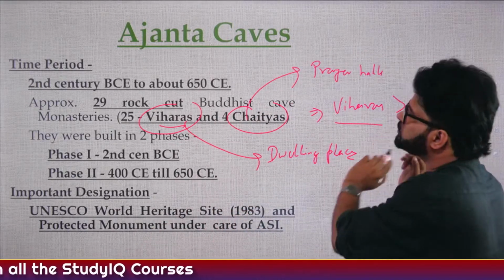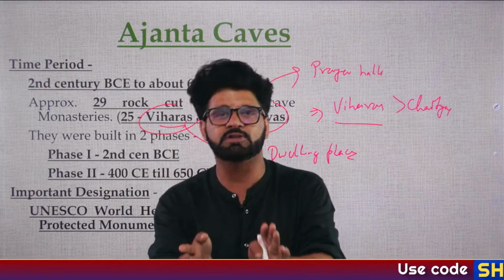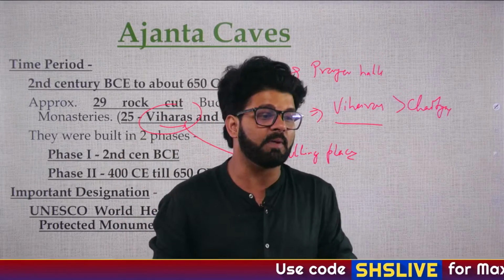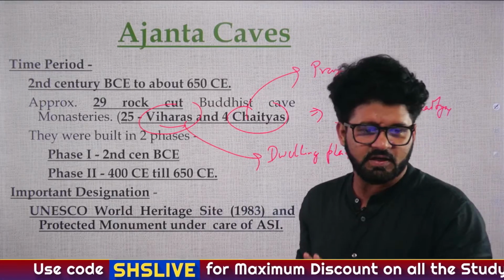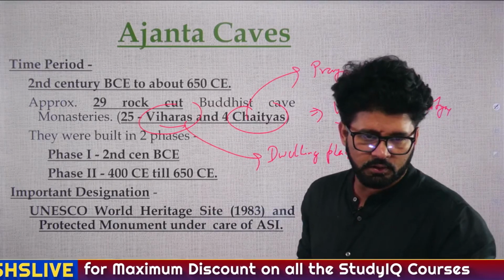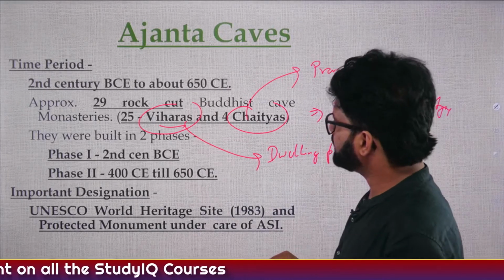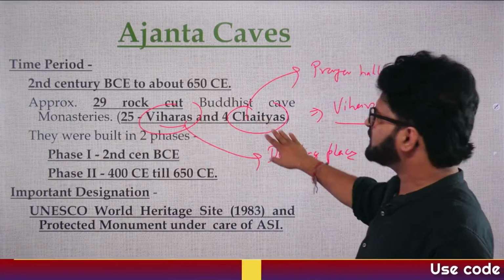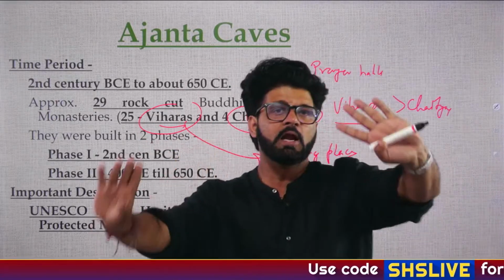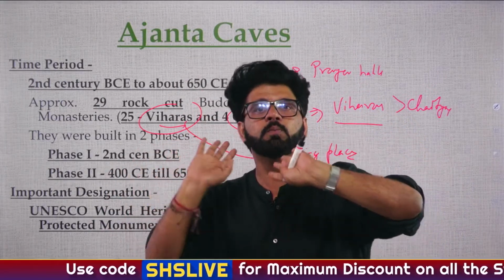So in most of these caves, your Viharas will be more than Chaityas. Please keep this in mind. This will help you in eliminating many options. And this you cannot forget. Right? Vihara is living hall, Chaitya is praying hall, as Sundaram is saying. Viharas are living quarters. Very good, all the people who have answered this. So you don't have to remember how many Viharas, how many Chaityas. Just keep it in mind: in most of these caves, your Viharas will be more than your Chaityas. Your living places will be more than your prayer halls.